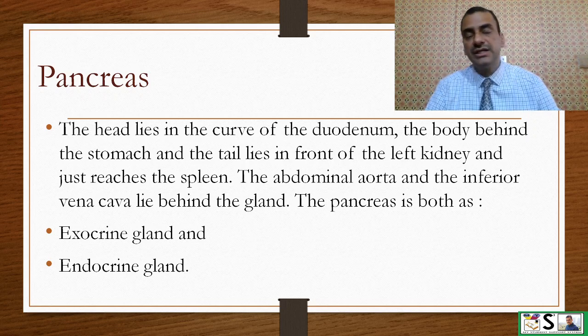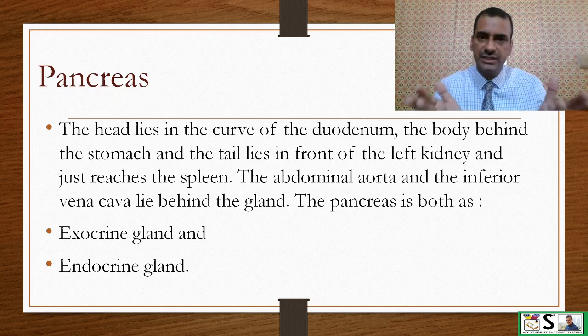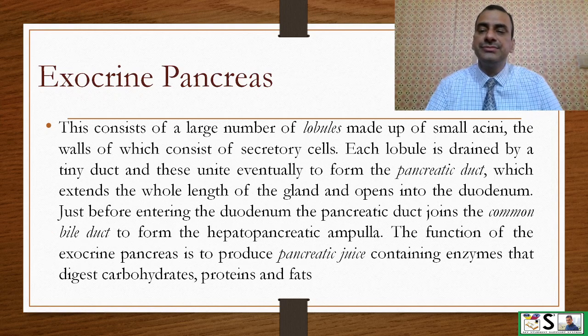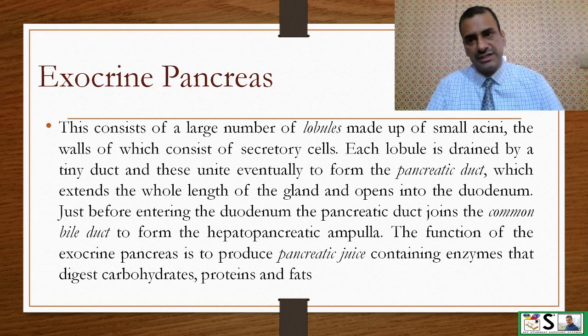The pancreas is both an exocrine gland as well as an endocrine gland. Means it acts as an endocrine gland as well as an exocrine gland. Exocrine pancreas: this consists of a large number of lobules made up of small acini, the wall of which consists of secretory cells.